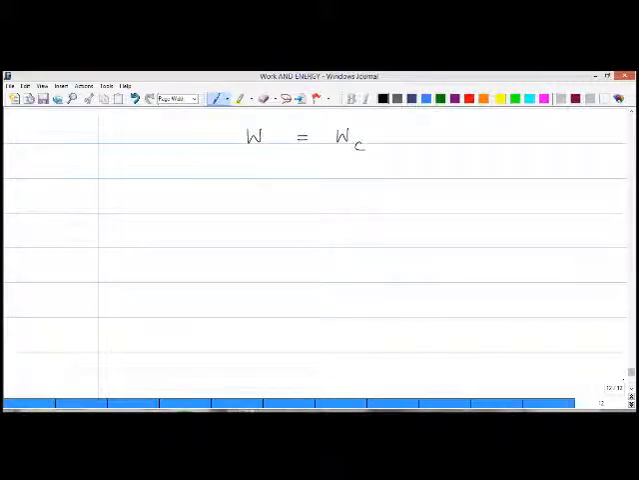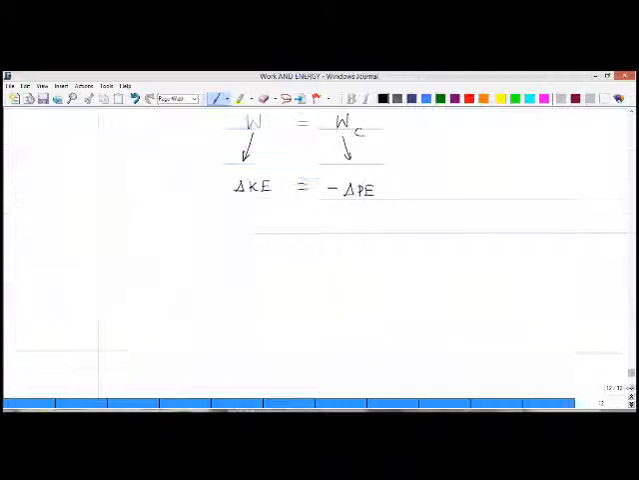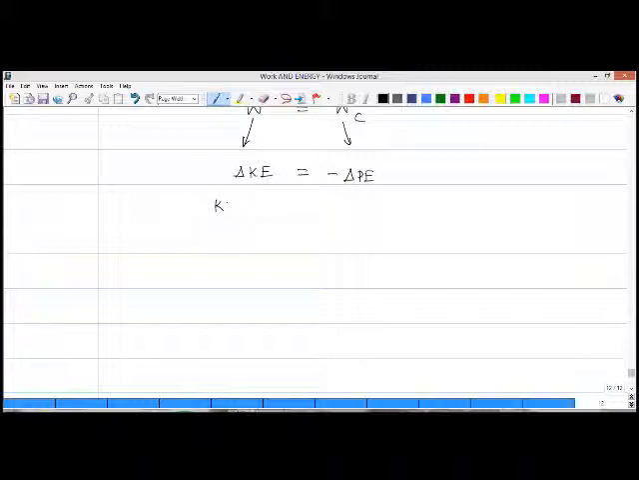Okay, so now let's begin with the assumption that W is simply equal to W_C, which is that the net work done is simply equal to the work done by the conservative forces. Now we know from the work-kinetic energy theorem that the net work done is equal to the change in the kinetic energy. And we also know from the definition of the potential energy that the change in the potential energy is the negative of the work done by conservative forces, and so we can say that the work done by conservative forces is equal to negative of the change in the potential energy. Alright, so from here on the calculation is very simple.